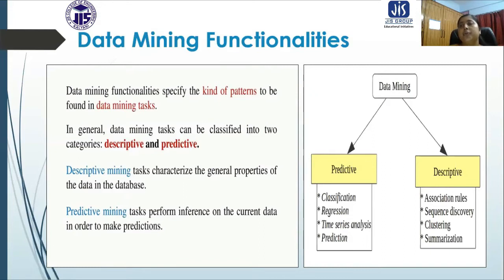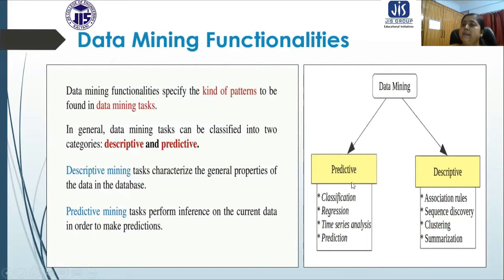Here also we collect the current data, and the characteristics of the general properties of the data present in the database are gathered, and then descriptive mining is done on that basis. We have different ways of descriptive mining: association rules, sequence discovery, clustering, and summarization.